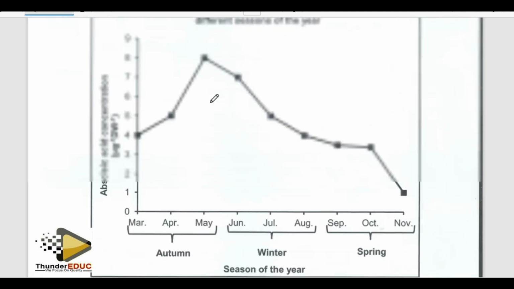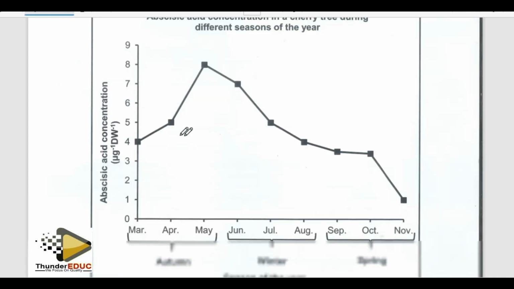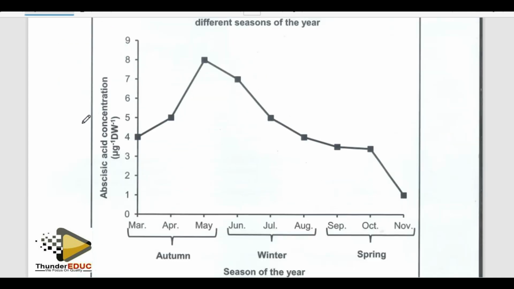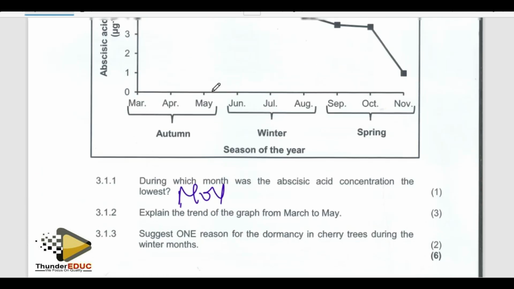Why? Because, don't forget, they say abscisic acid concentration in different seasons of the year. This tree loses all the leaves during autumn, meaning that abscisic acid is the one which is important for shedding of the leaves. So why does it increase? So that it triggers the shedding of the leaves, so that the plant can undergo dormancy.